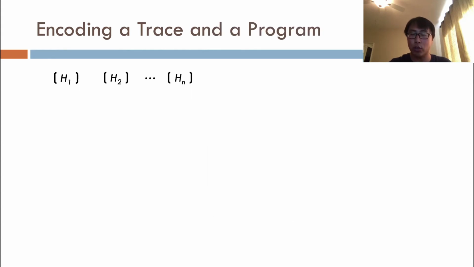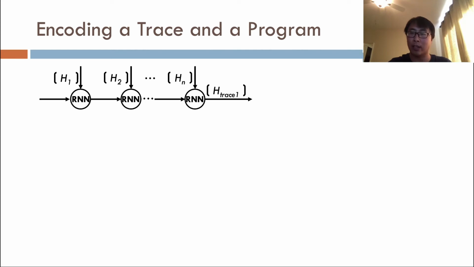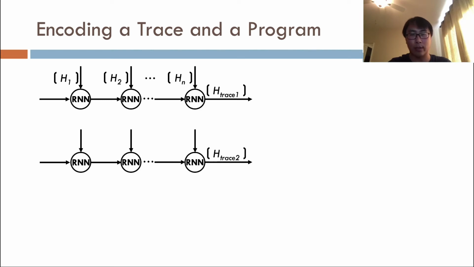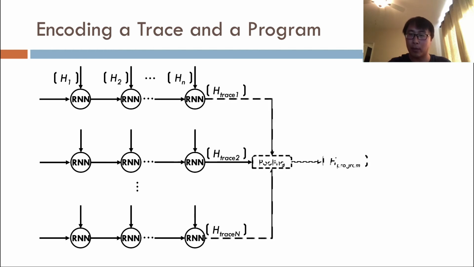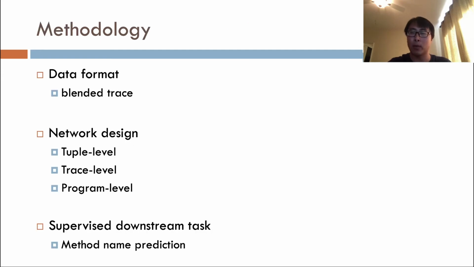Given the embedding of each tuple in a blended trace, H1, H2, Hn, that are already learned, we run them through another RNN and take its final hidden state as the embedding of the entire blended trace. Similarly, we can get the embedding of another blended trace, and eventually all of them. Finally, we perform a pooling operation to aggregate all the trace embeddings into a single program embedding. Although we strongly believe our approach is general, we incorporate more components into the network architecture to suit a specific downstream task, which is method name prediction.